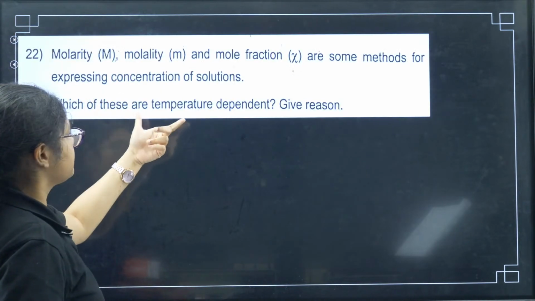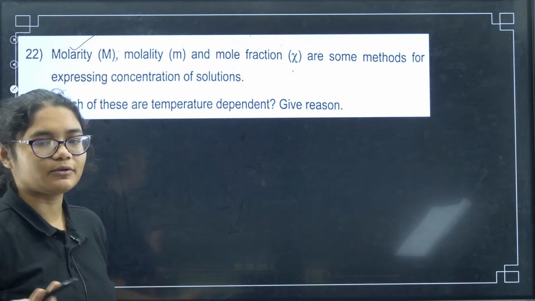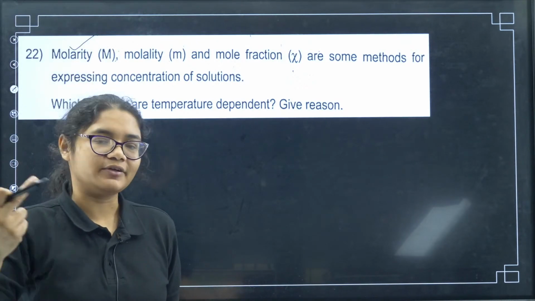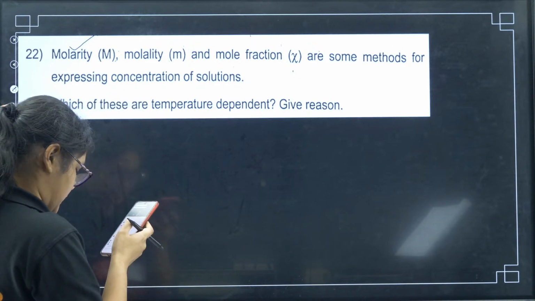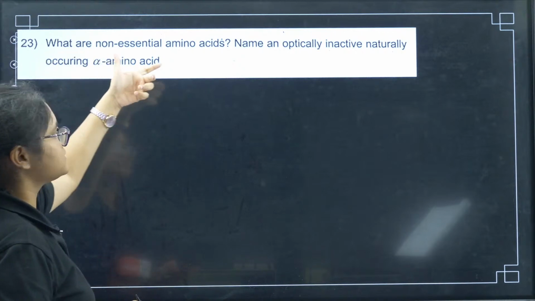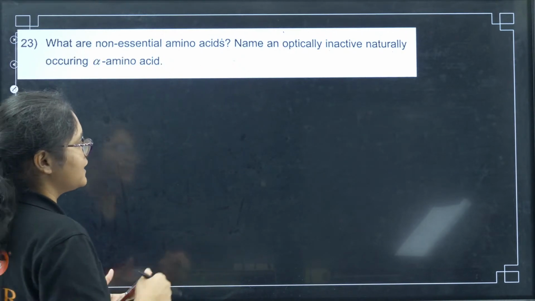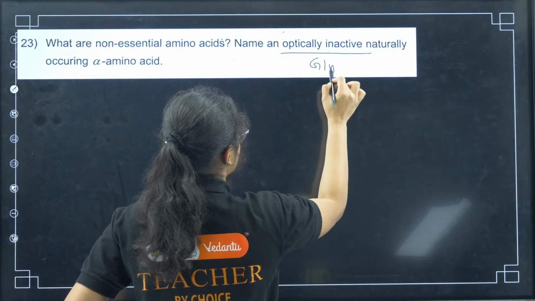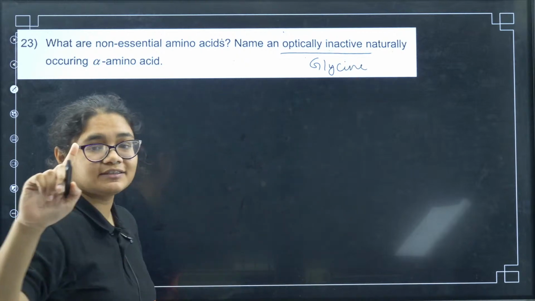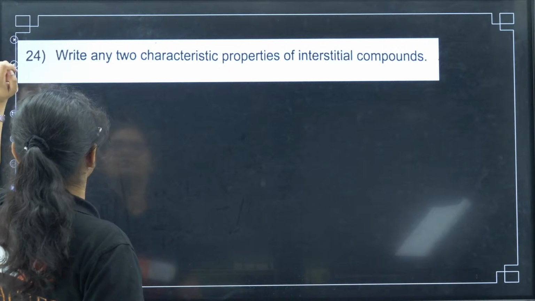Next, which is depending on temperature. Molarity will depend on temperature. Why? Because it has volume, and volume is affected by temperature. Next, what is non-essential, which is not required or can be produced by the body by itself, and the optically inactive one is glycine. After section B we will directly go to section E.